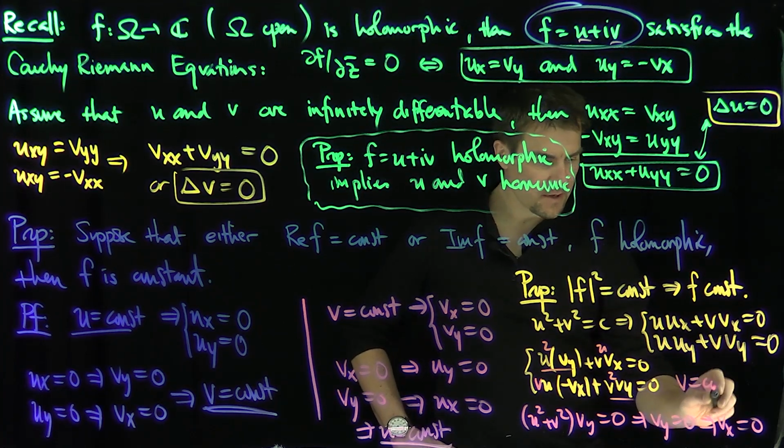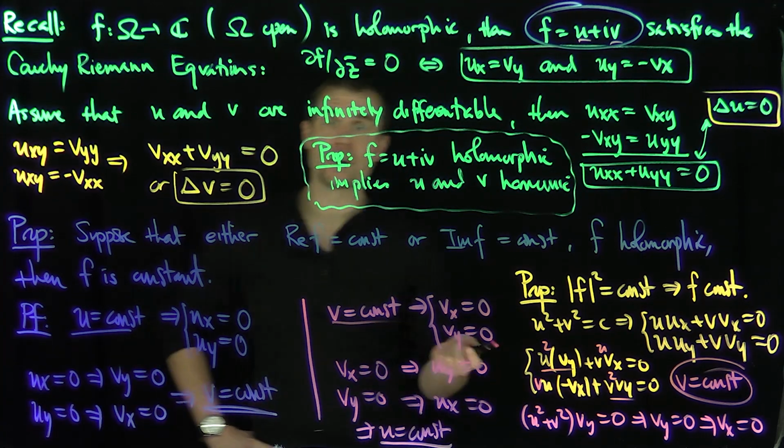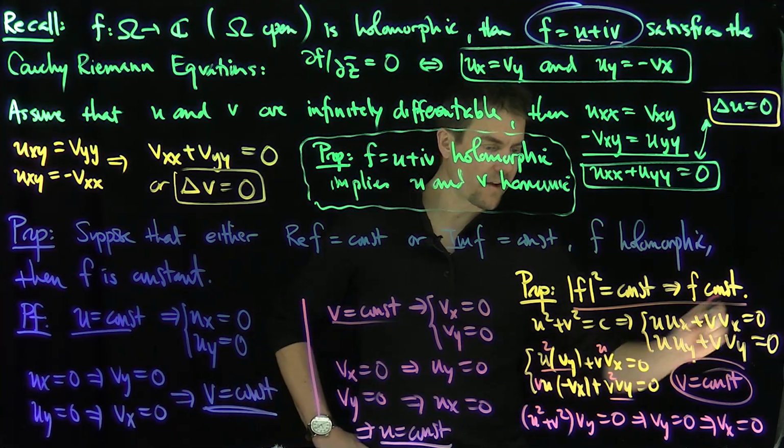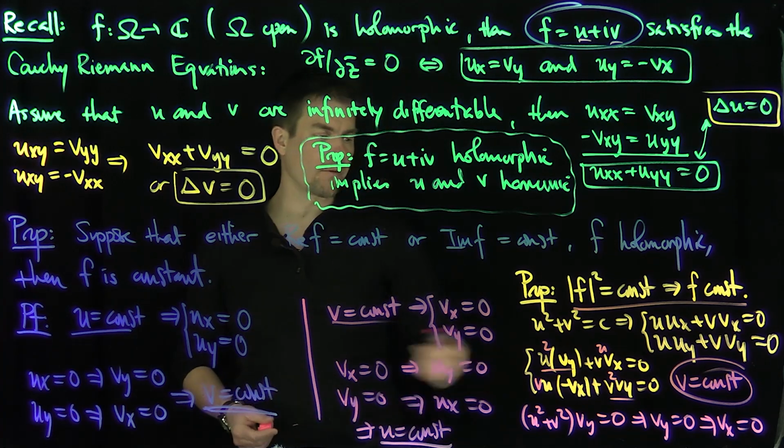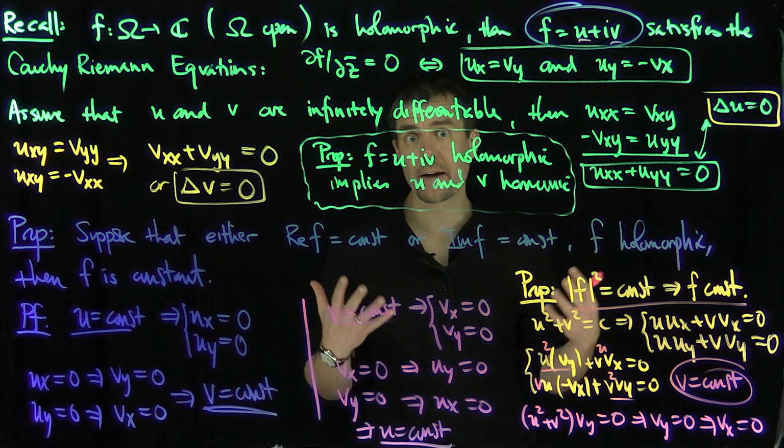So v is a constant. Once you have that v is a constant, now I can run the earlier scheme and conclude that u is a constant, right? So in other words, when the modulus of f is constant, you can implicitly differentiate it, solve for vy and vx, and conclude that the function f itself has to be constant.